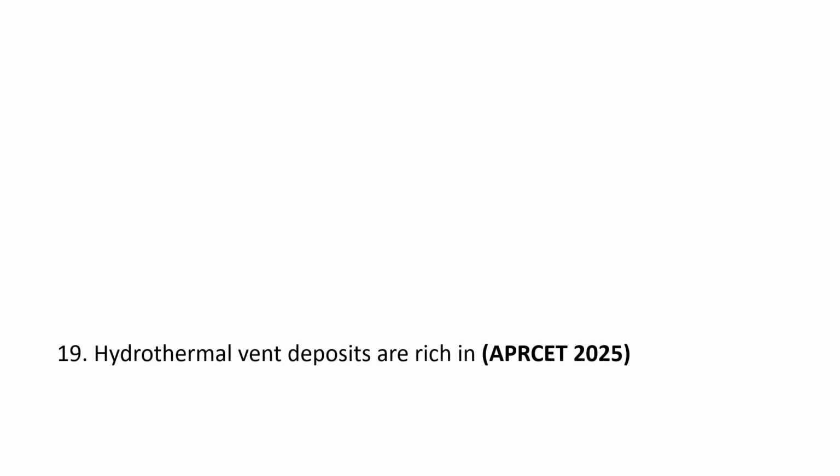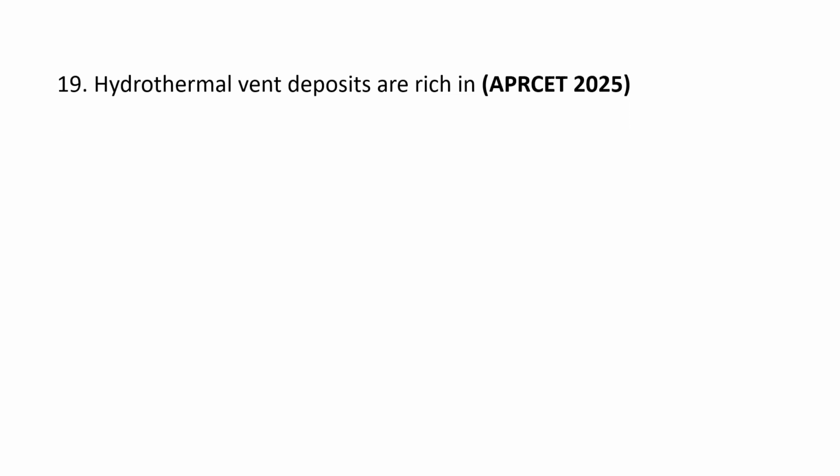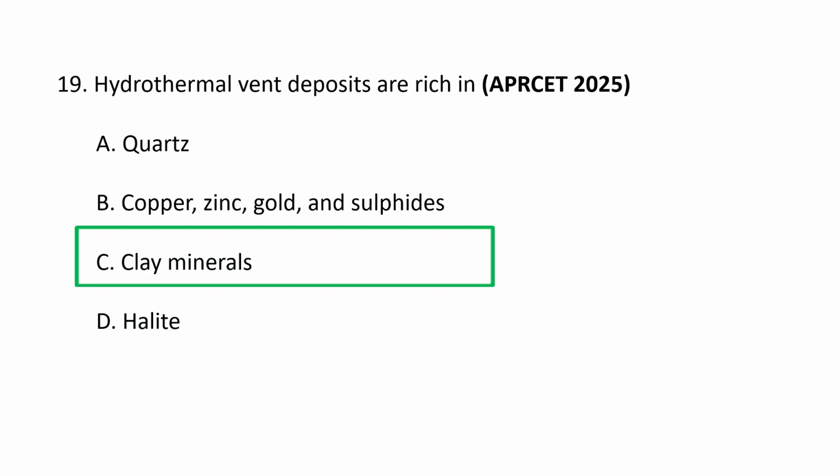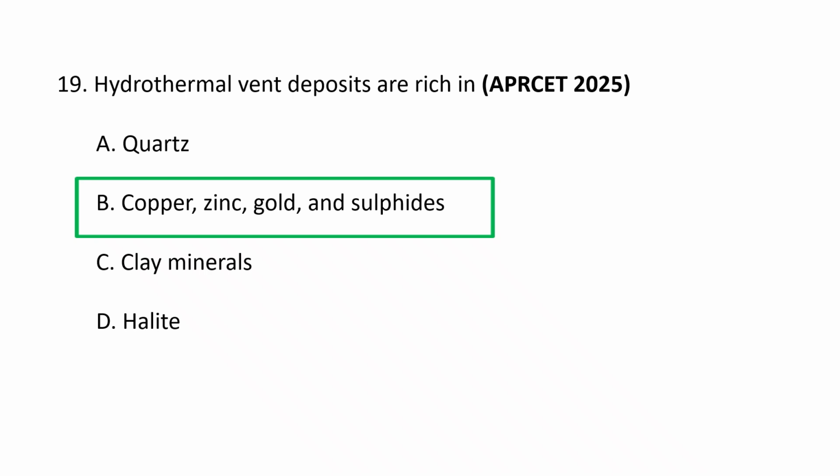Next question. Hydrothermal vent deposits are rich in A. quartz, B. copper, zinc, gold, and sulfides, C. clay minerals, and D. halite. Hydrothermal vent deposits are rich in copper, zinc, gold, and sulfides.